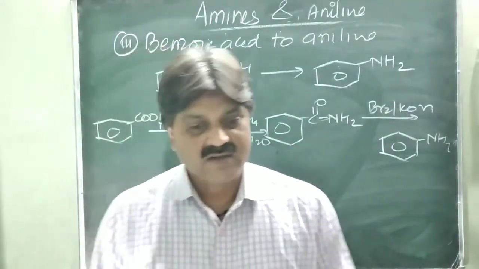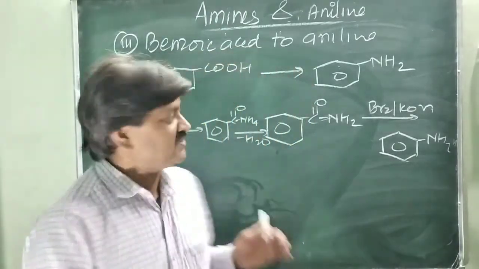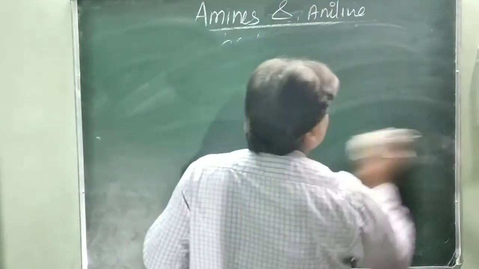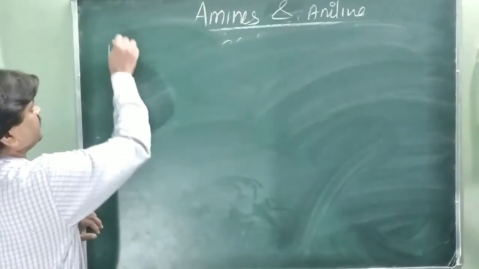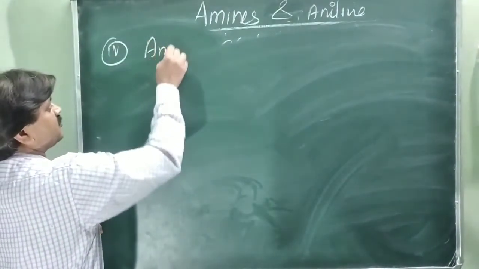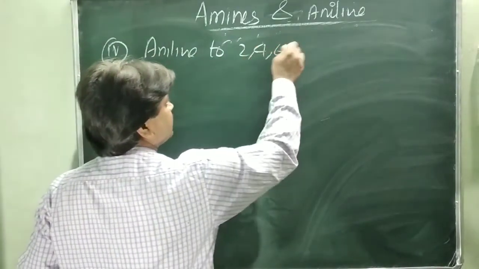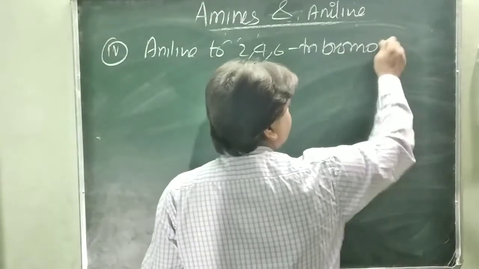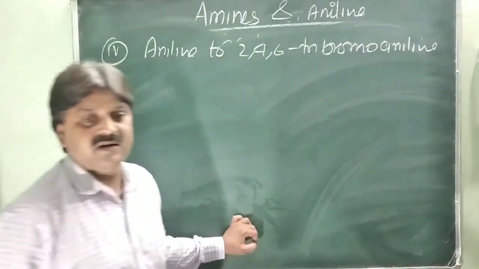Fourth is aniline to 2,4,6-tribromoaniline. You know that very well.